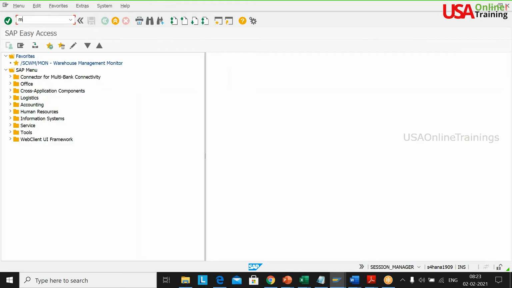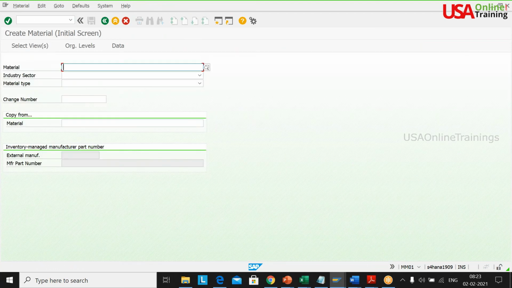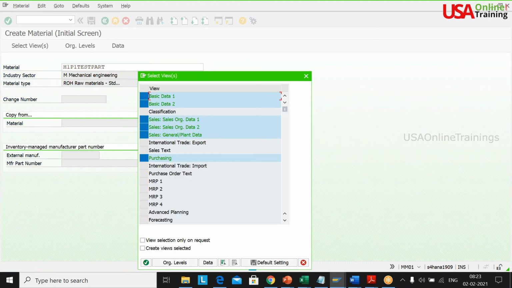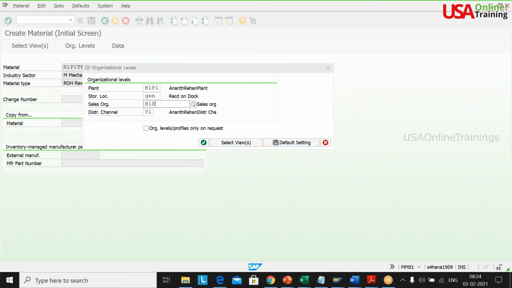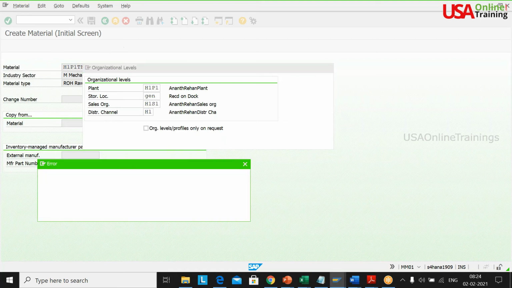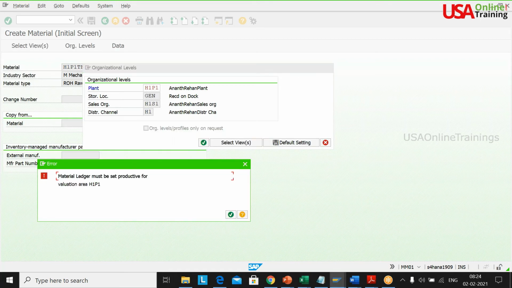What I'll do now is create one simple test material, H1P1 test part. Here the industry will be mechanical, and always take ROH, sir, because there is some issue with other material types. Now what is my plant? H1P1 general, and H1S1. I think it will ask for the material ledger, I guess. Yeah, it will.